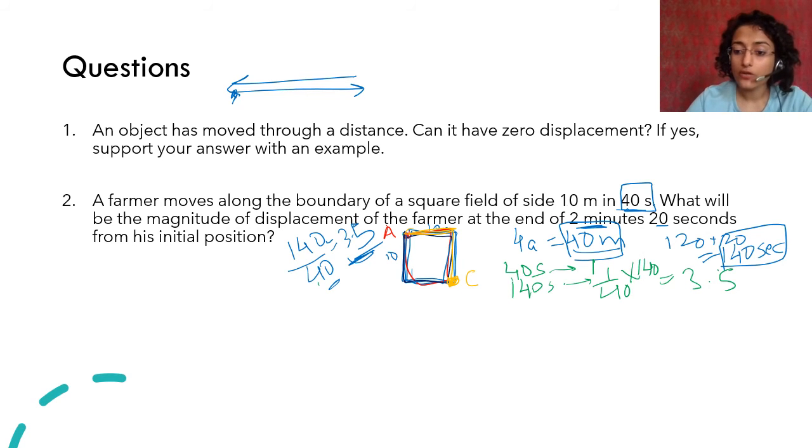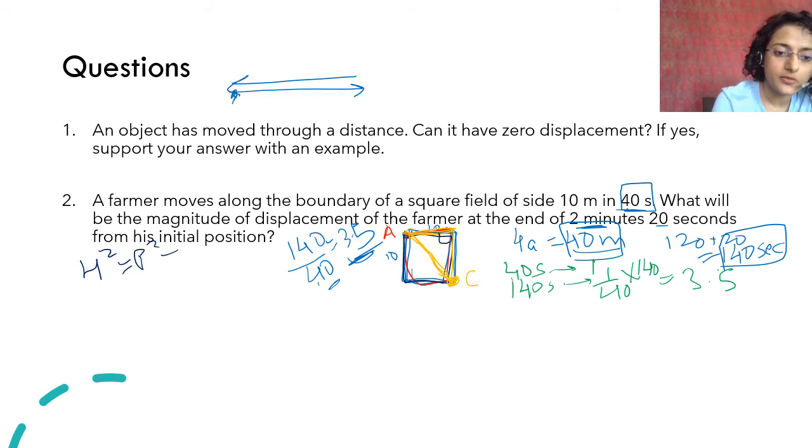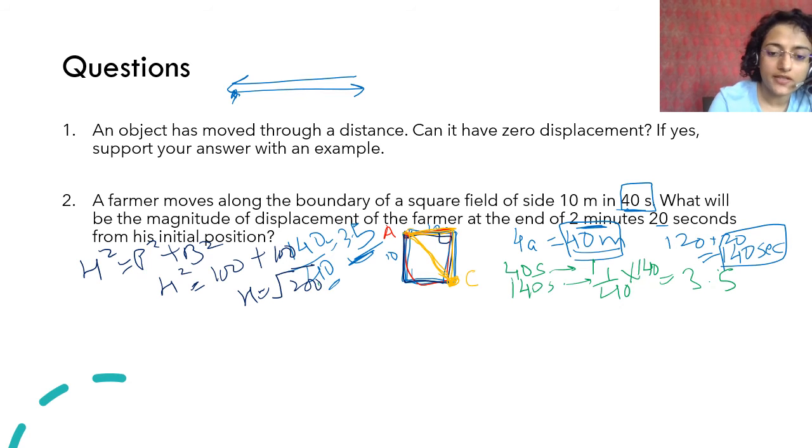So what is the magnitude of displacement? This much, right? So even though he has walked this 3.5 times and he has covered a large distance, the displacement from A is only, you can use Pythagoras theorem to calculate this, because it is a square so the angle is 90 degrees. So hypotenuse square is equal to p square plus b square. So hypotenuse square will be 100 plus 100, 10 square is 100. ठीक है, so hypotenuse is equal to under root of 200.